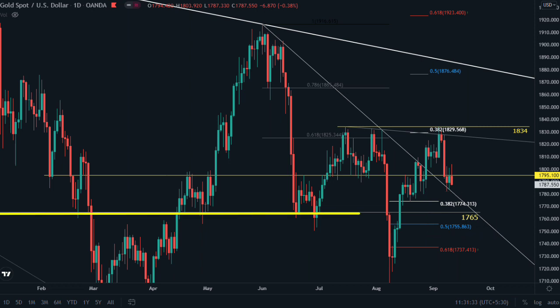And this 1765 support on the daily time frame has been tested multiple times.